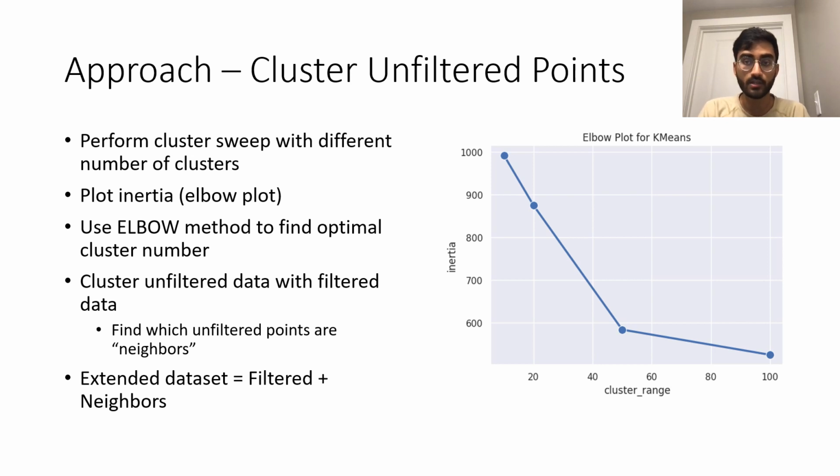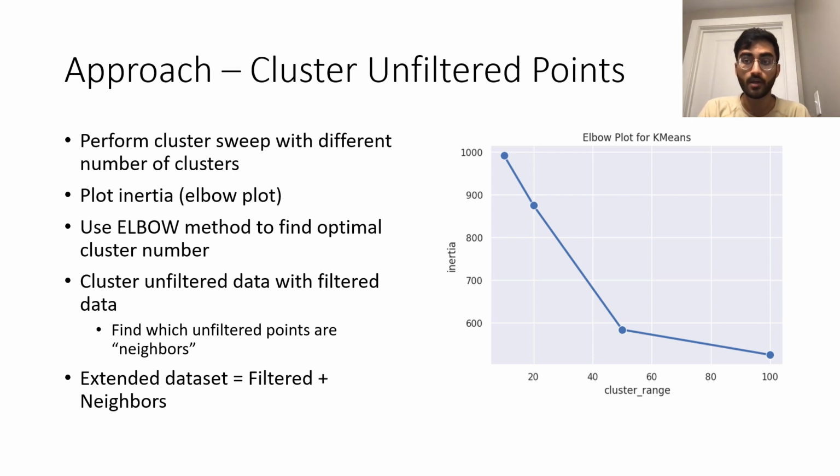Before we cluster, we need to find out the optimal number of clusters, and to do this, we ran mini batch k-means clusterings with different clustering sizes from 10 to 100, and we plotted the inertias. If there are too few clusters, there'll be high inertia, and if there are too many clusters, there'll be low inertia. We plotted the inertias in the elbow plot, and we use it to determine the point of inflection, or where the elbow of the graph is, since that would be the optimal number of clusters. This graph here is for the August dataset, and the point of inflection here would be 50, so it would be optimal to have 50 clusters here.